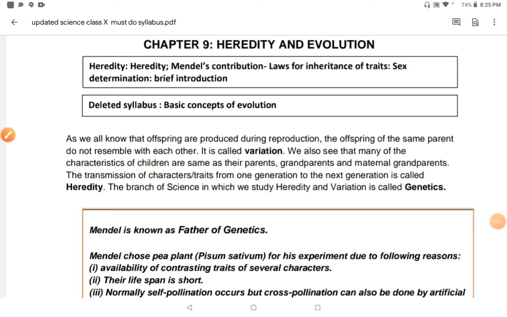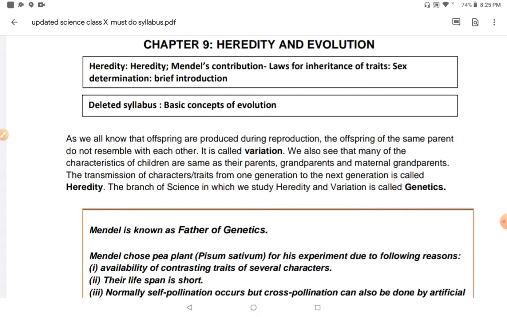Let's do some important topics of chapter 9 of class 10th, and the name of the chapter is Heredity and Evolution. There are a few concepts which were deleted during the session 2020-21, so we will only focus on the important topics here.